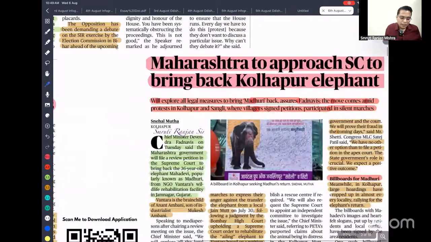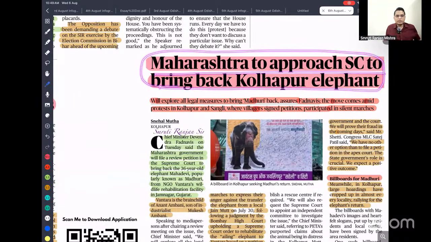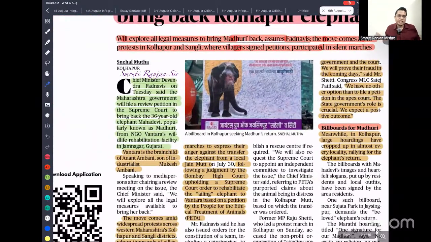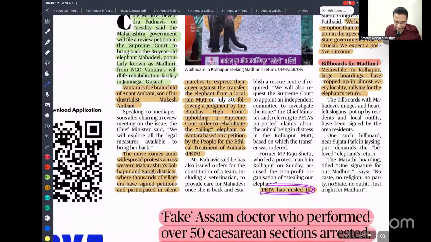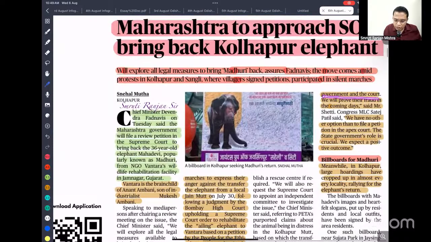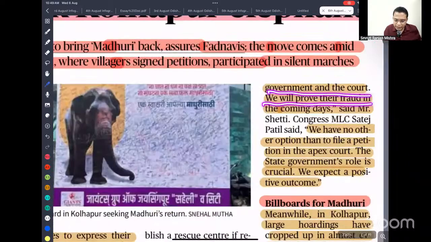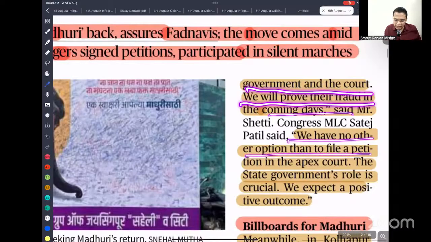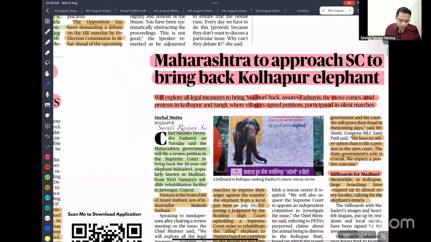Then, Maharashtra to approach the Supreme Court to bring back the Kolhapur elephant. Recently, an elephant was transferred from Kolhapur to the Vantara Wildlife Rehabilitation Center, but people are protesting and demanding that the elephant be brought back to Kolhapur. They believe that PETA has misled the government and court and they will prove the fraud in coming days, so they will have no option but to file a petition in the apex court. The state government's role is crucial. Okay, so you can see here.